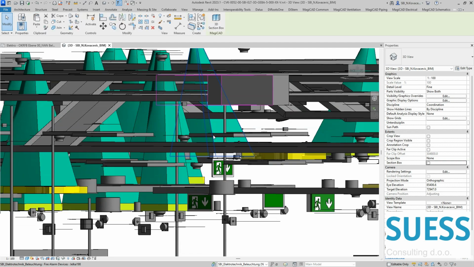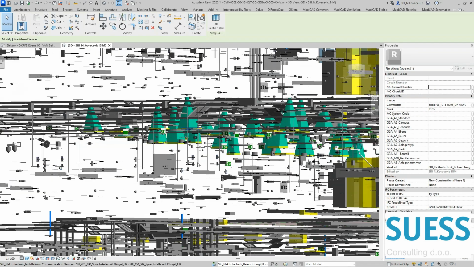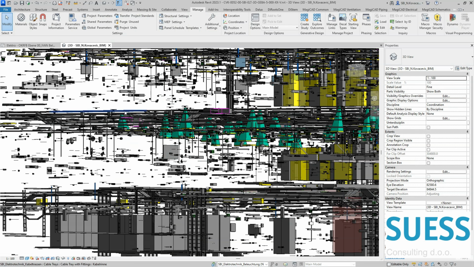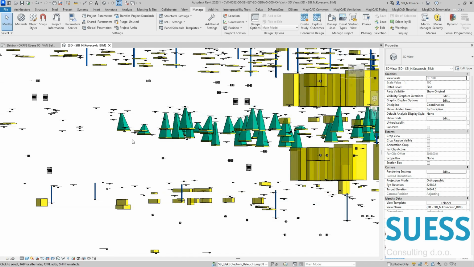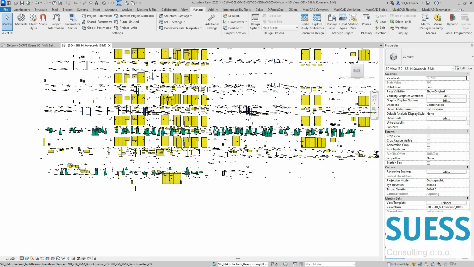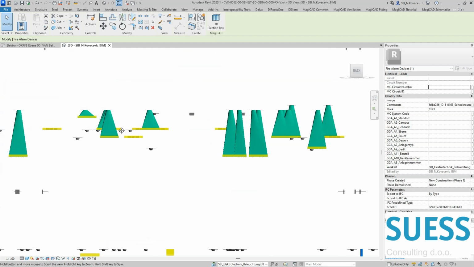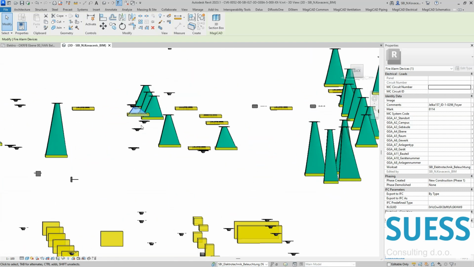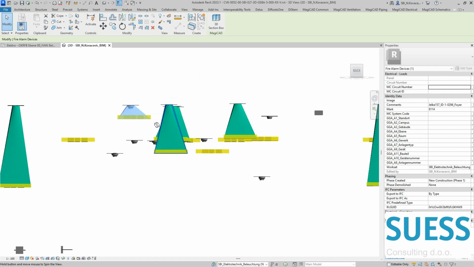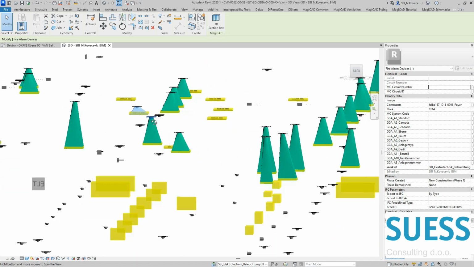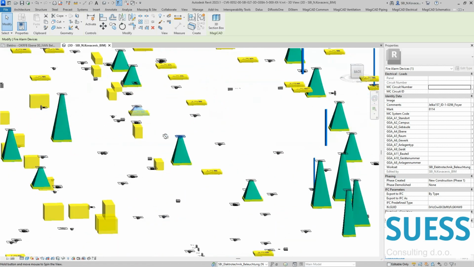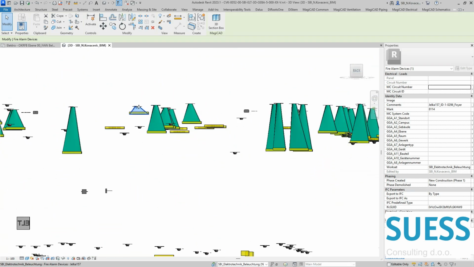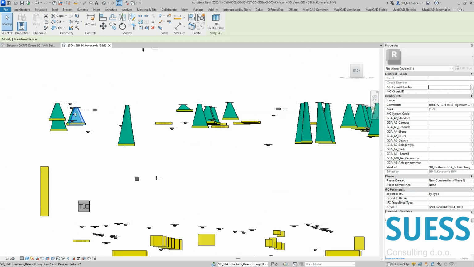You can see maybe over here, there are too many elements. Let's just leave a second to filter a little bit. So we will leave just mechanical equipment and fire alarm devices. So you can see that we have solids with different volumes because the position of the fire alarm devices and mechanical equipment is different even on the same floor.